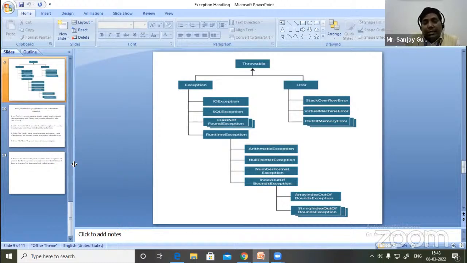Except for RuntimeException, IOException, SQLException, and ClassNotFoundException are known as checked exceptions. Except for runtime exceptions, everything comes under checked exception. Only RuntimeException comes under unchecked exception. And these are all subclasses of the Throwable class.